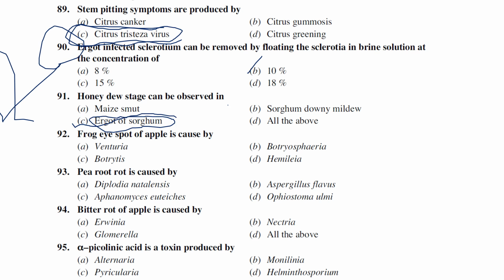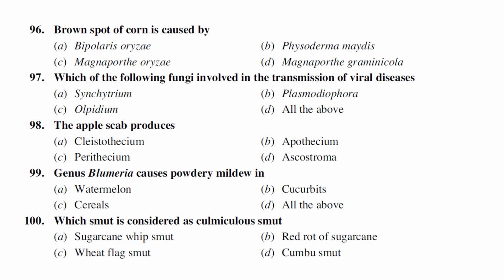Frog eye spot of apple is caused by Botryosphaeria. Pea root rot is caused by Aphanomyces euteiches. Bitter rot of apple is caused by which of the following pathogens? Glomerella. Alpha picolinic acid is a toxin which is produced by, so actually this alpha picolinic acid, pyricularin, all these toxins are produced by the blast pathogen, that's Pyricularia. So this Pyricularia pathogen produces pyricularin and also a toxin called alpha picolinic acid. Brown rot of corn is caused by Pseudomonas.